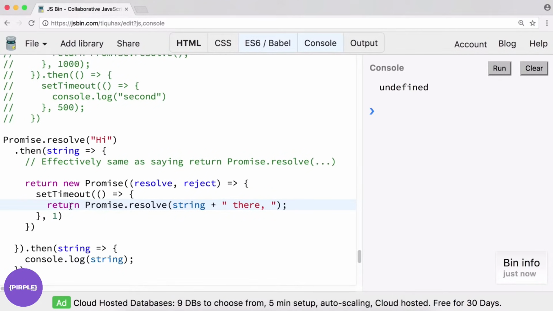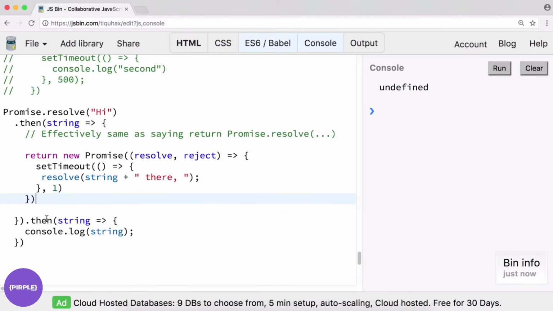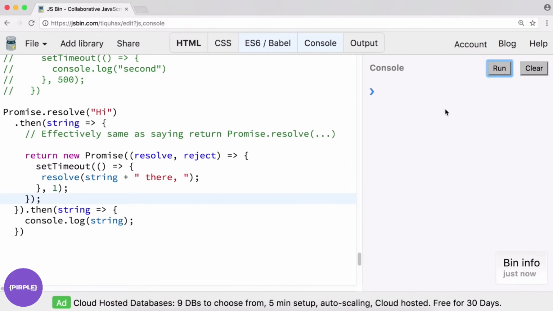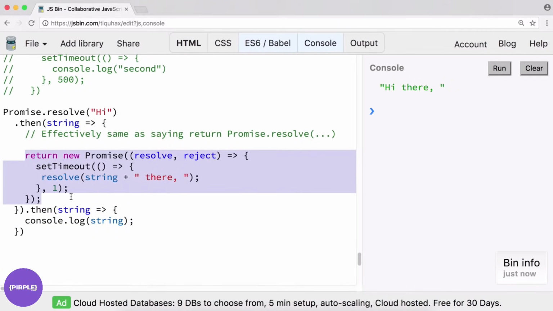Instead of returning promise.resolve, we can just call resolve at this point. Okay, let's see what happens, and I will add in my semicolons. Get rid of this space there. Okay, we wait, and then we can access the string. So it's important to understand what kind of promise you're returning. If you do have to wait for something, you should probably wrap that entire thing in a promise.